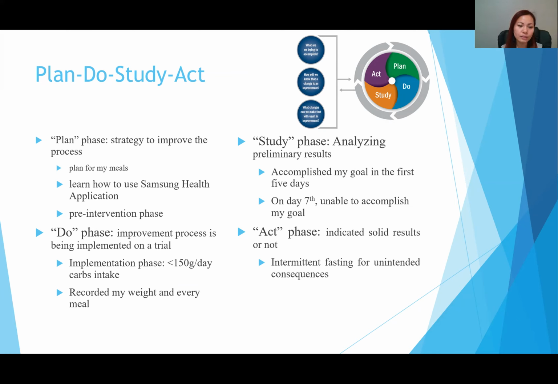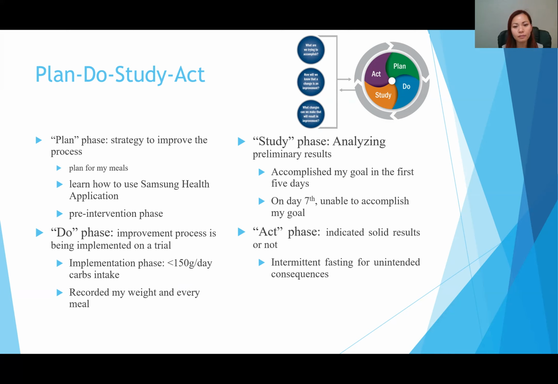In the do phase is when I actually tried to implement the plan. I consumed less than 150 grams of carbs per day, and I weighed myself and recorded it in the app, and I recorded every meal in the app.